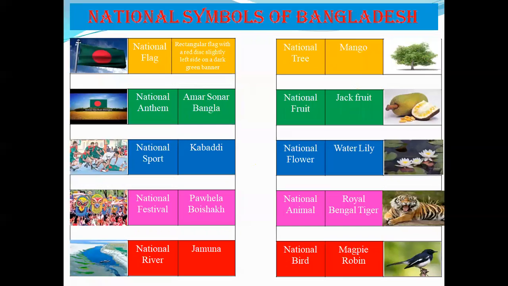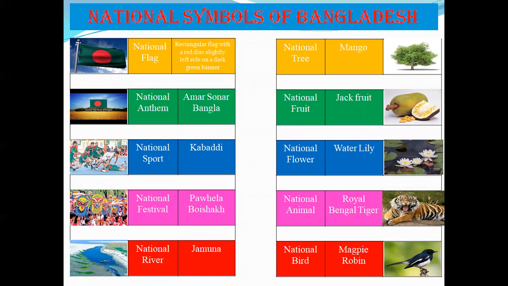National symbols of Bangladesh. National flag: rectangular flag with a red disc slightly to the left side on a dark green banner. National anthem: Amar Sonar Bangla. National sport: Kabaddi. National festival: Pohela Boishakh.